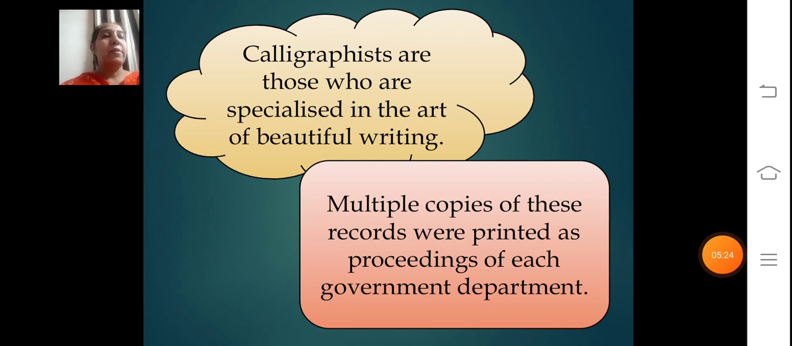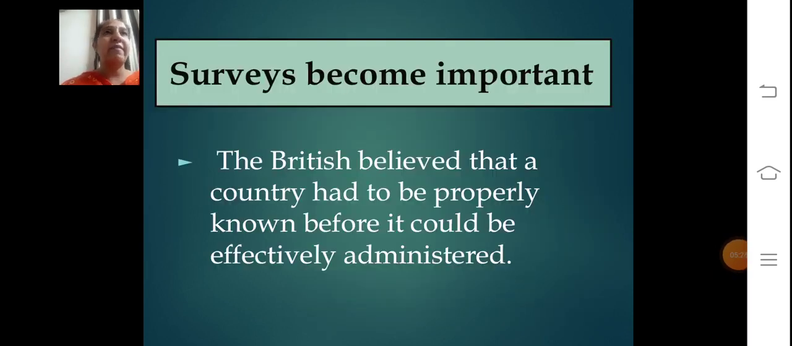So now let's move to the next topic. Surveys become important. After having official records, archives and museums, the practice of surveying also became common under the colonial administration, that means the British administration. They thought of having surveys. For what? The British believed that a country had to be properly known before it could be effectively administered.